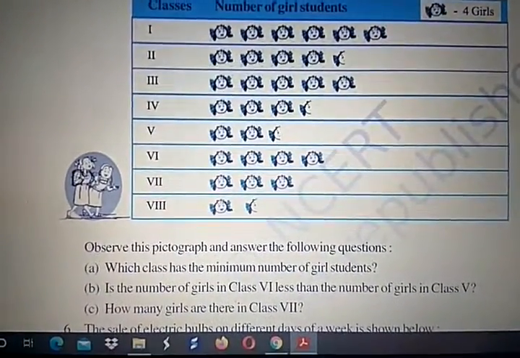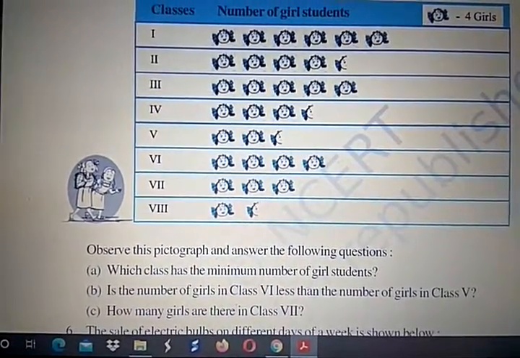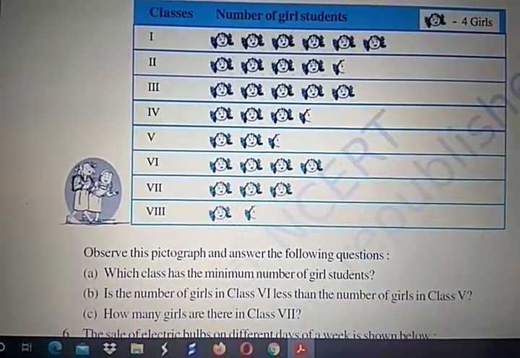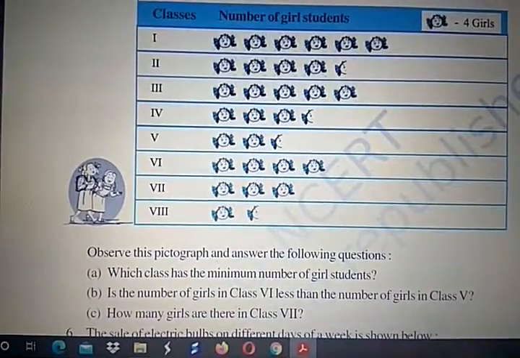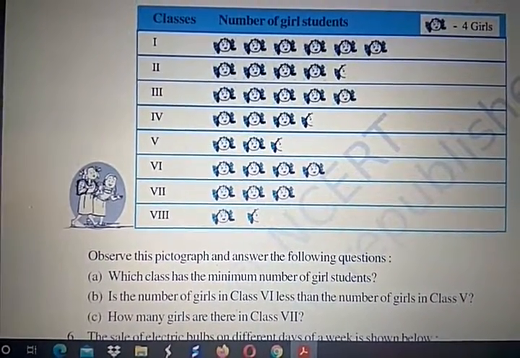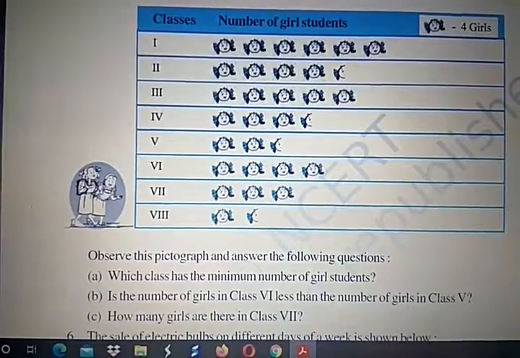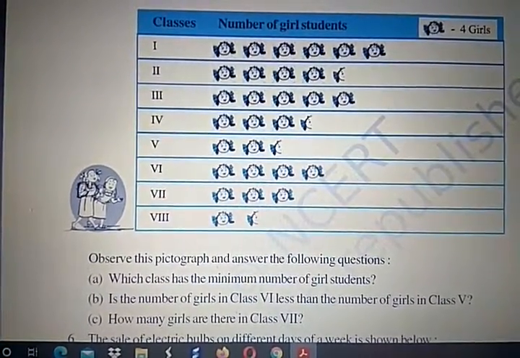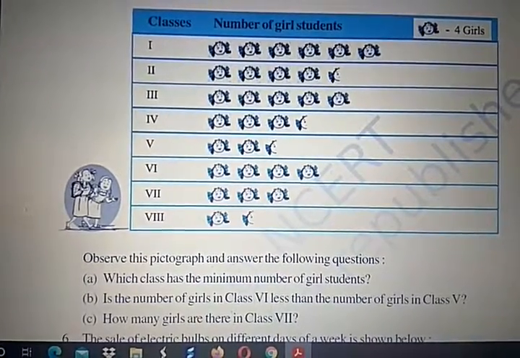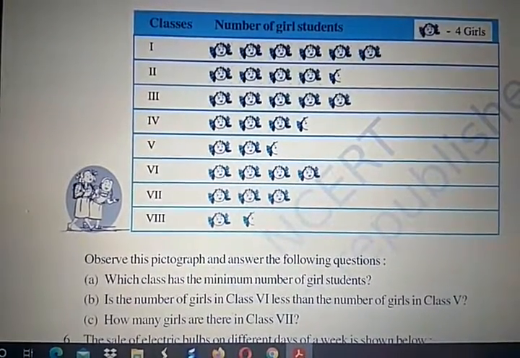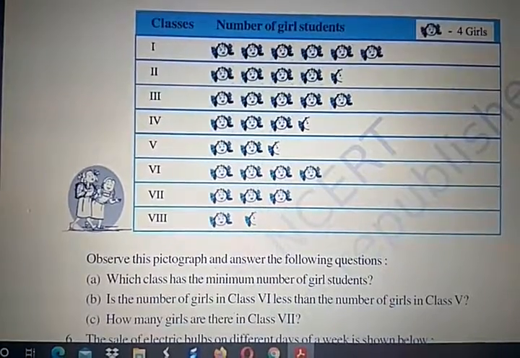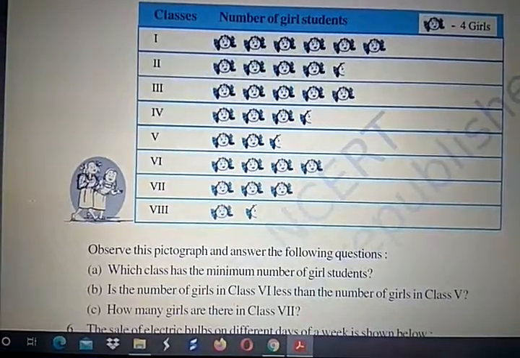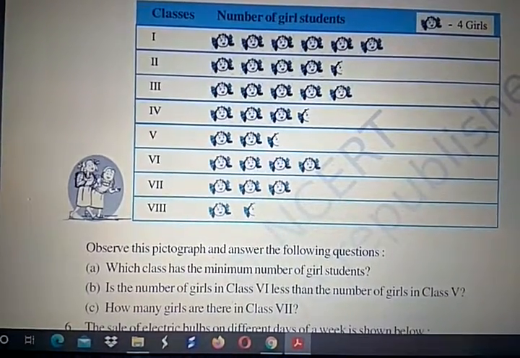And the questions are here. Which class has the minimum number of girl students, right? So you see in class 8 the minimum number of girls are there. In class 8 there is one full picture of a girl face. So one girl face is equal to 4, right? So 4, and that one is half. So 4 plus 2, that is 6. So class 8 has the minimum number of girl students, that is 6.